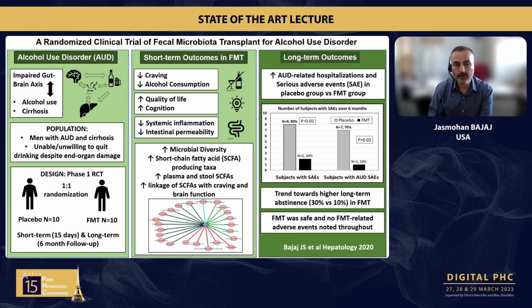They were randomized 1-to-1 into 10 people who got placebo and 10 people who got enema. There was a short-term and a long-term follow-up. The short-term follow-up showed reduction in craving and consumption, increase in quality of life and cognition, and increase in microbial diversity and short-chain fatty acid producing taxa. If you remember all this data that I presented before about butyrate, which is a short-chain fatty acid, this was linked with the reduction in craving.